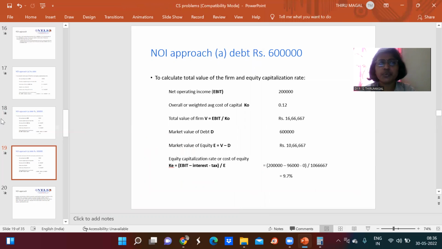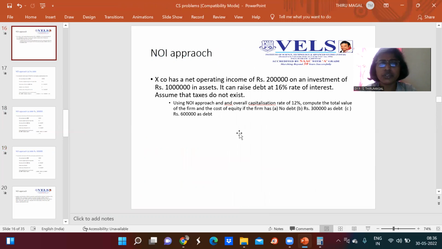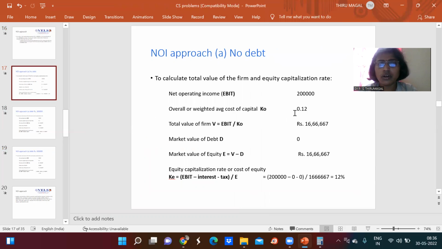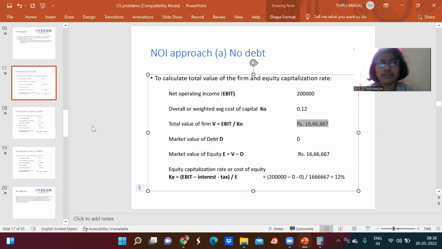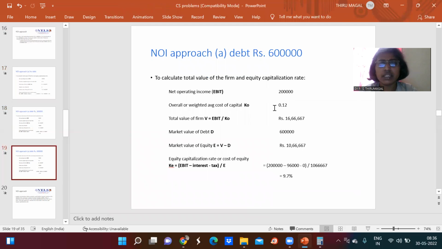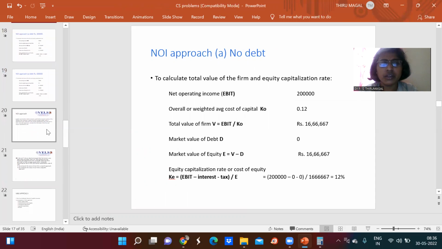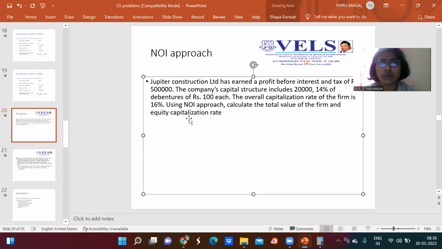So now what is proved here as far as the NOI approach is concerned is, even when there is no debt, when there is a 3 lakh debt or a 6 lakh debt, the overall cost of capital is the same and the value of the firm also remains the same, whether it is 6 lakhs, 3 lakhs or no debt. So that is proved by the net operating income approach. So now let us take this problem.